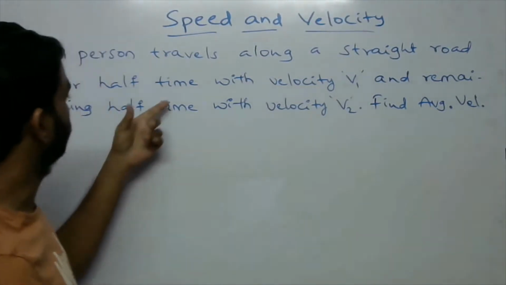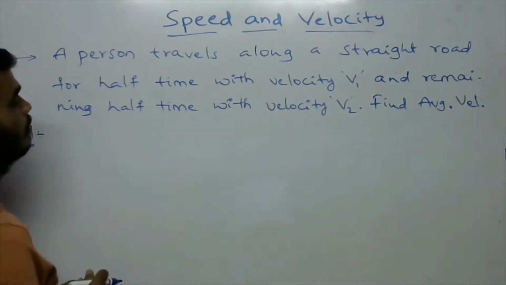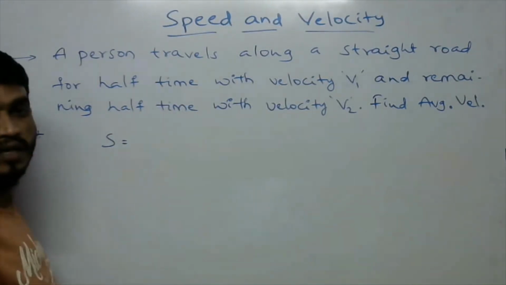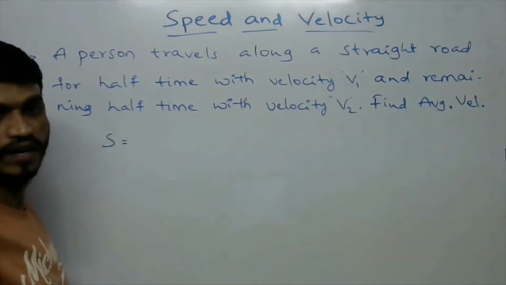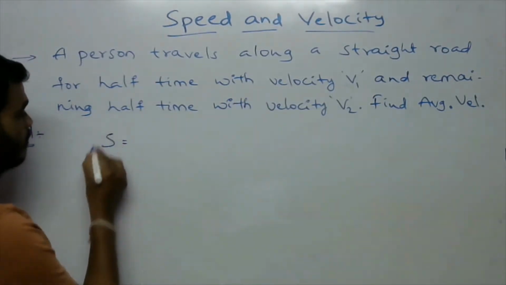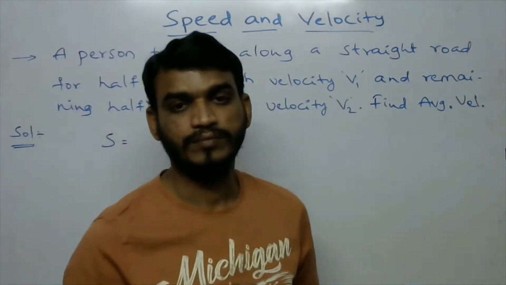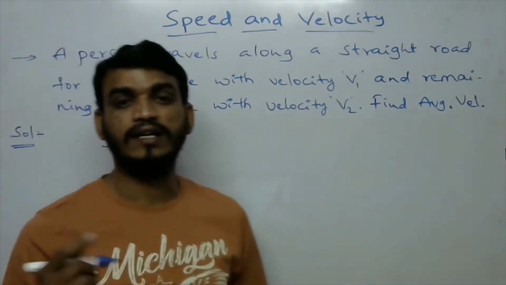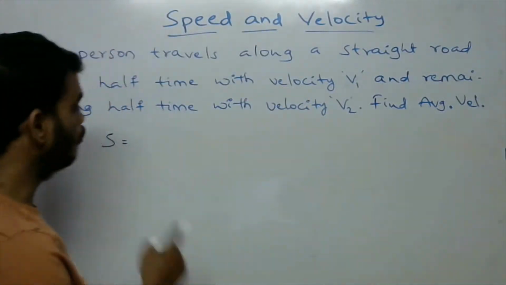Suppose the person covered the distance s in the first half of the time, with velocity v1. So we can write velocity equals displacement by time. So the displacement equals time into velocity.